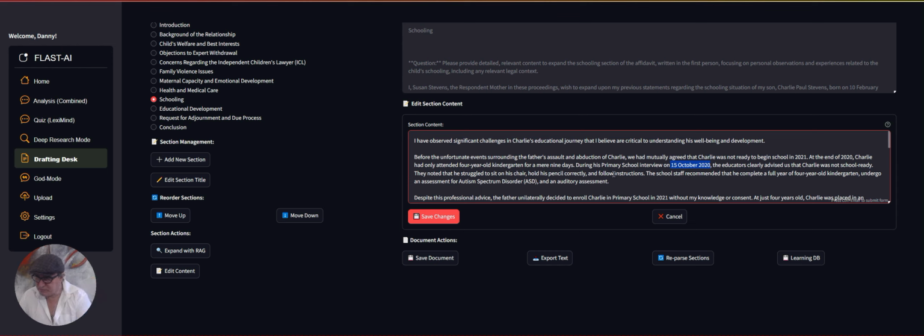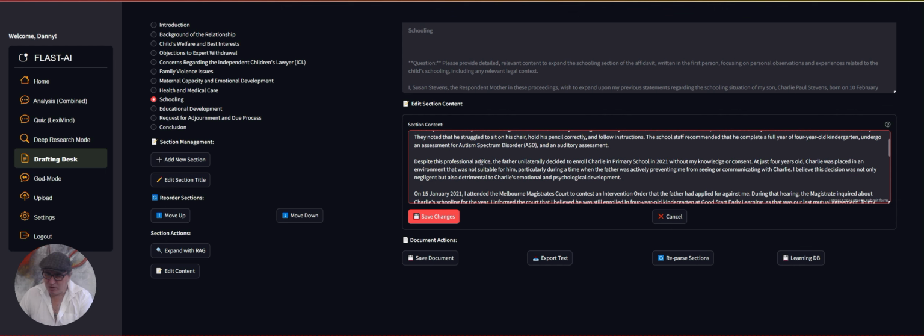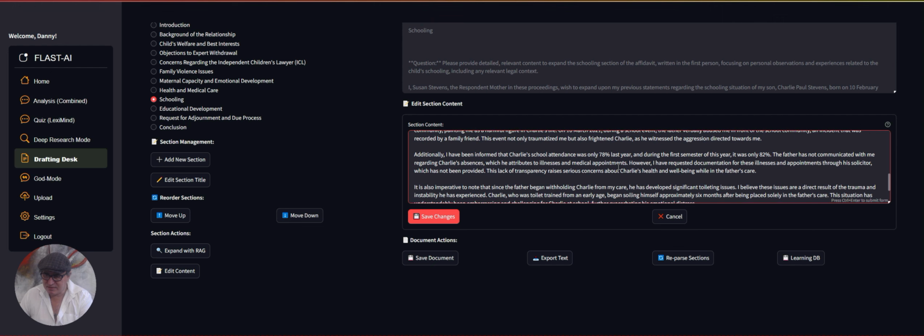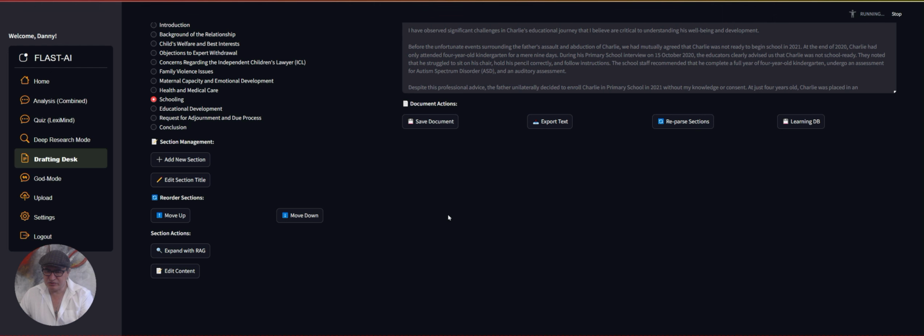It's picked up very detailed information that there's going to be an assessment for ASD and an auditory assessment. Despite the professional advice, you can see the detail it's added in here into that one section that we've just created that didn't exist a second ago. So we save changes here, and that's now been saved to the database.